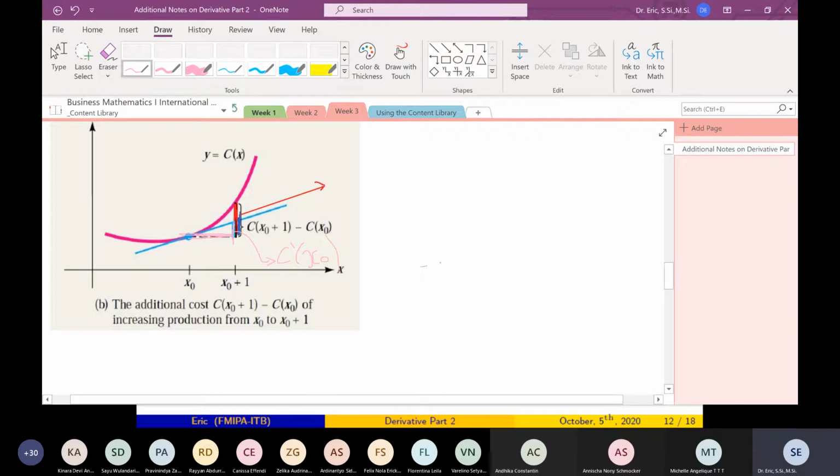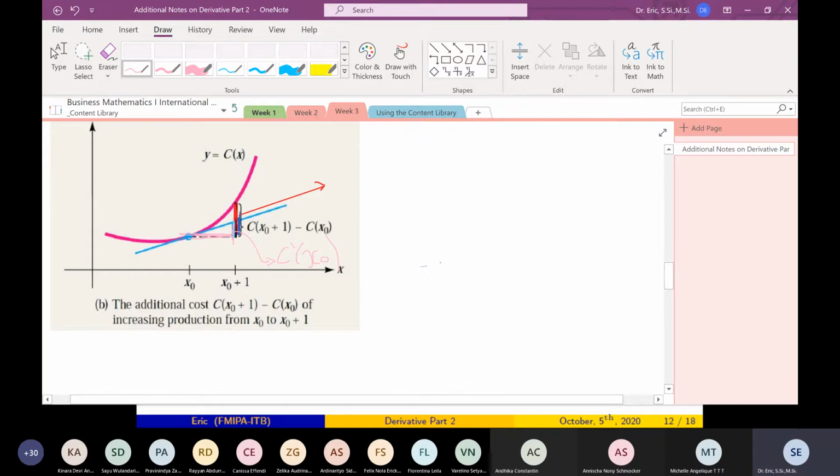So C prime x0 is the approximation of C(x0 plus 1) minus C(x0). If x0 is 5, the approximation of C6 minus C5 is C prime x0.